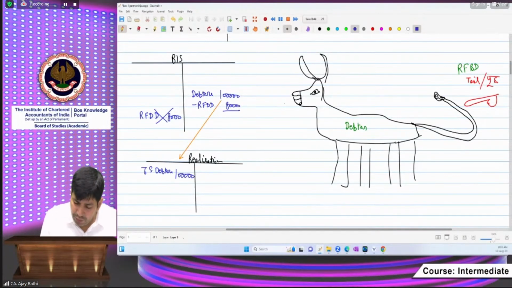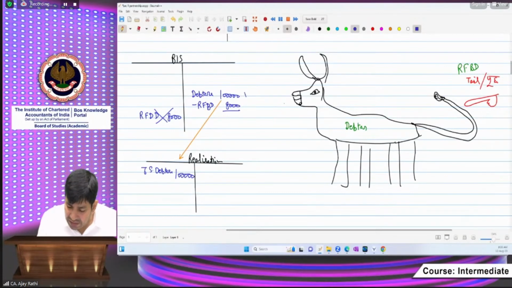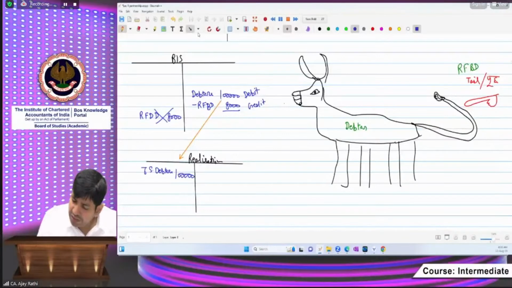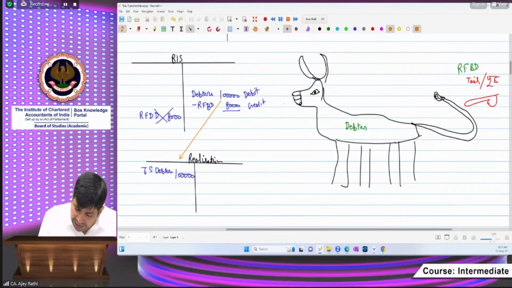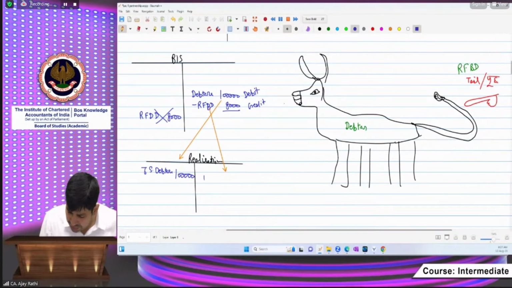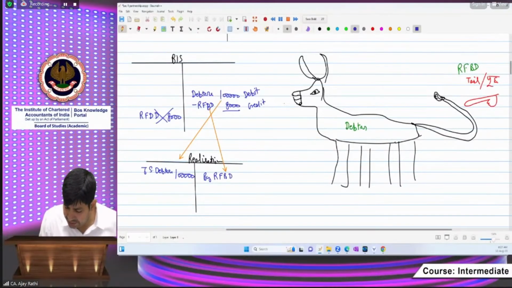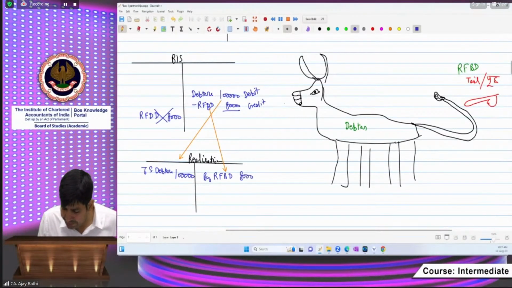Reserve for bad debts is a credit balance. Usually only for presentation purposes we show it on the asset side, but the balance is credit. We have to shift this credit balance as well. Where the bull goes, the tail will also go. So by reserve for bad debts, that is 8,000.